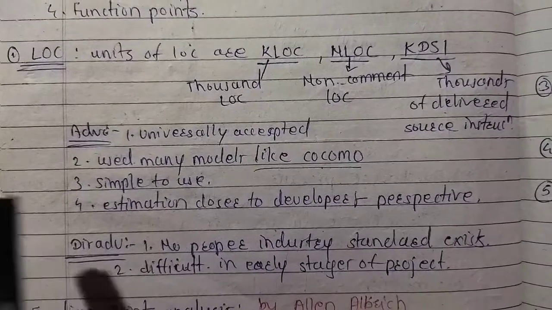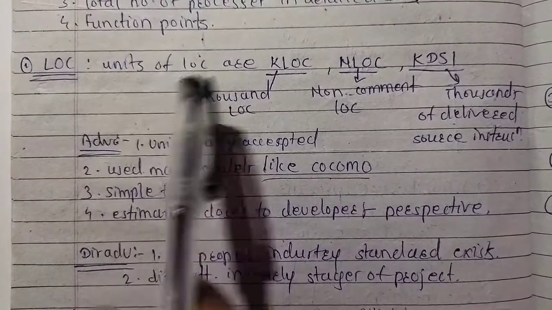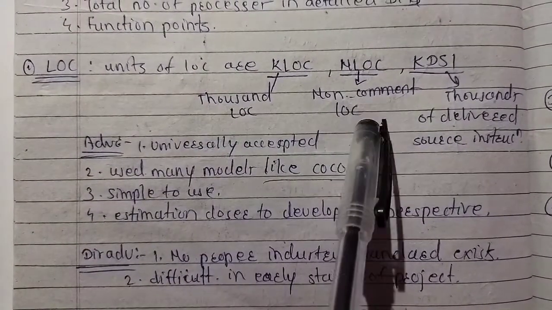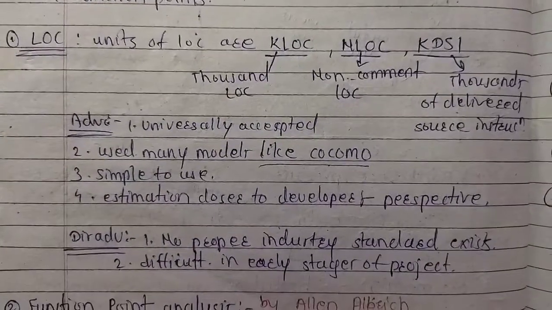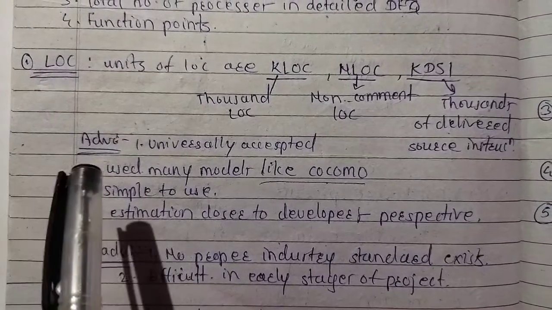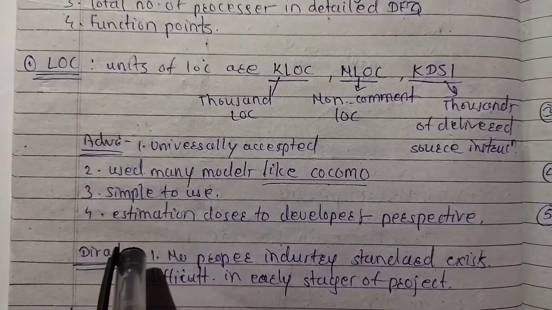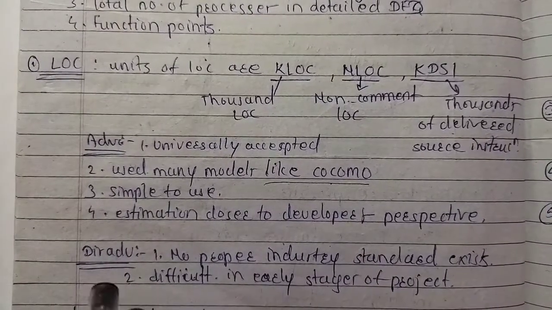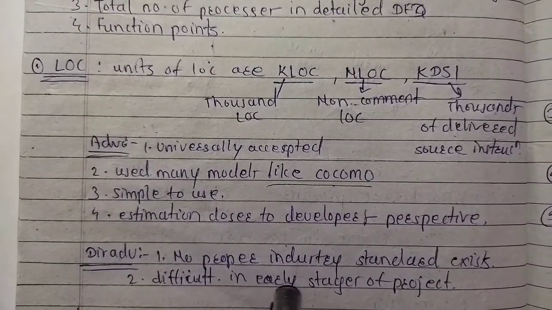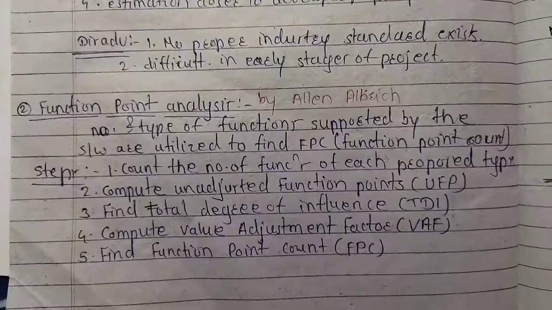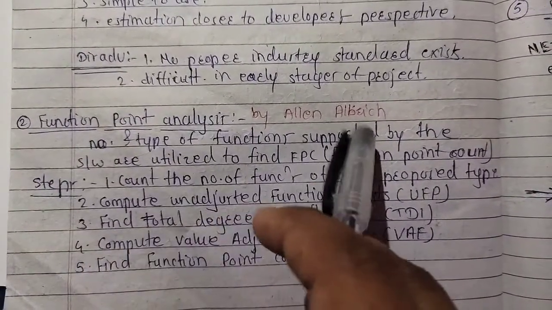Now what is LOC? LOC means lines of code, counted to find the project size. It is measured in KLOC, thousands of LOC, NLOC, non-commentary lines of code, and KDSI, thousands of delivered source instructions. It is used in many models like COCOMO to find the lines of code. It is simple to use and the estimation is closer to the developer's perspective. But the disadvantages of this method are that no proper industry standard exists, and it is difficult to use in the early stages of project management. The next technique for project size estimation is given by Alan Albrecht, that is function point analysis.